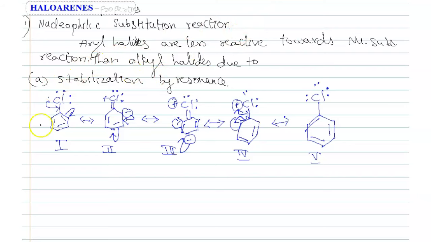So did you understand, students? In resonance structures 2, 3, 4, double bond character arises.